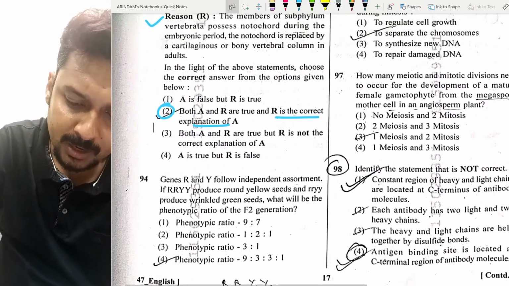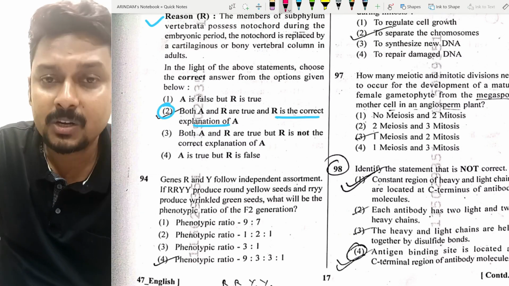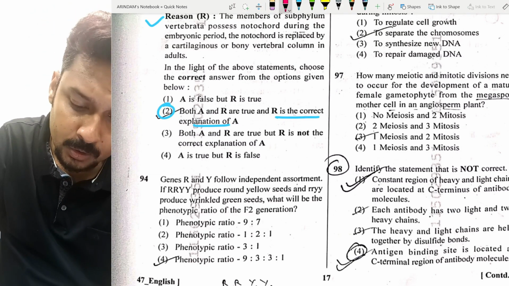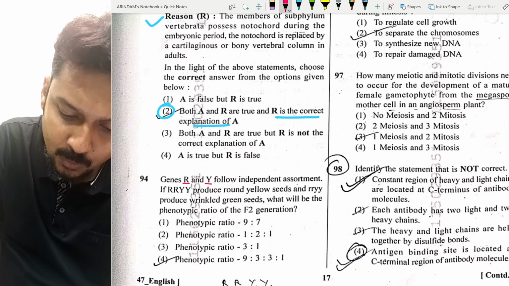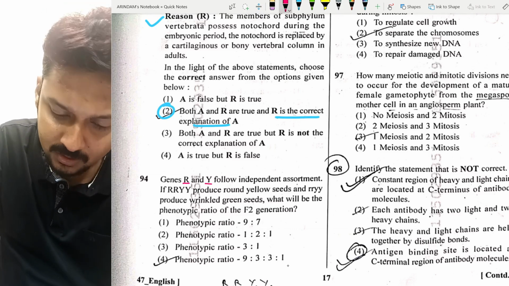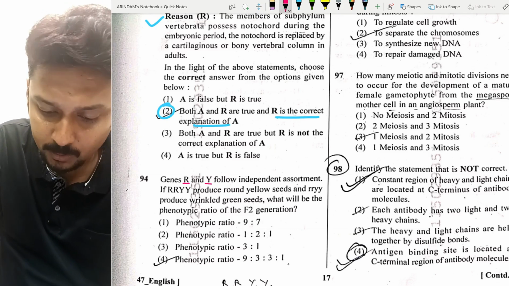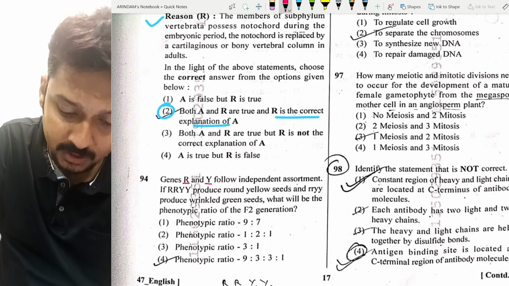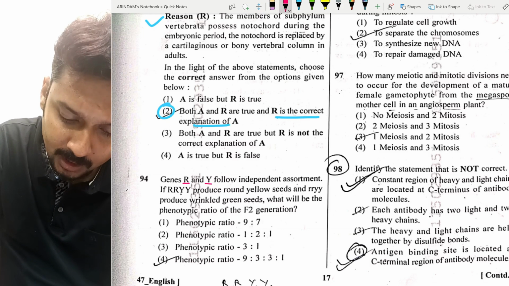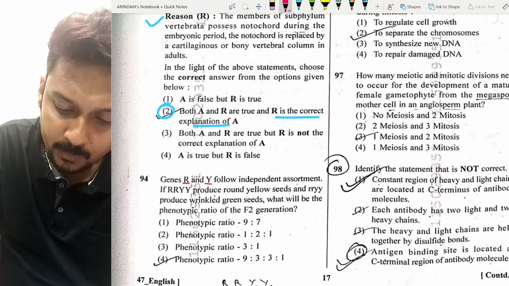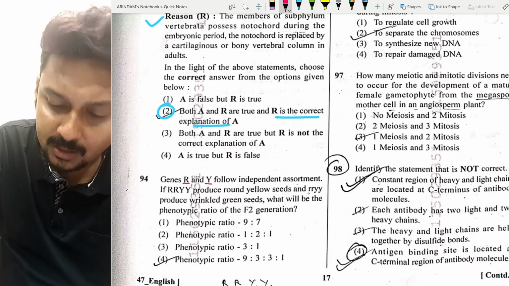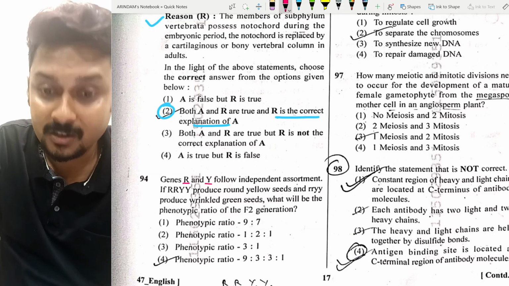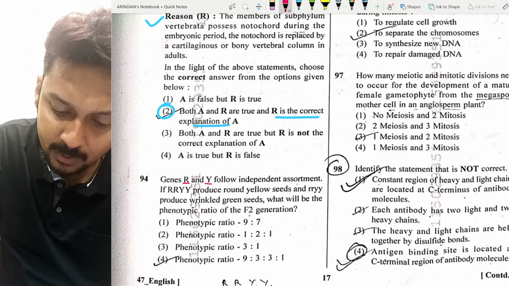Now, question number 94. This question came from the genetics part. It's a direct dihybrid cross question. So gene R and gene Y, two genes given. One is responsible for the round shape of the seed, another for the yellow color of the seed. So capital R, capital Y produce the round yellow seed, and small r, small y produce the wrinkled and green color seeds. What will be the phenotypic ratio in the F2 generation?